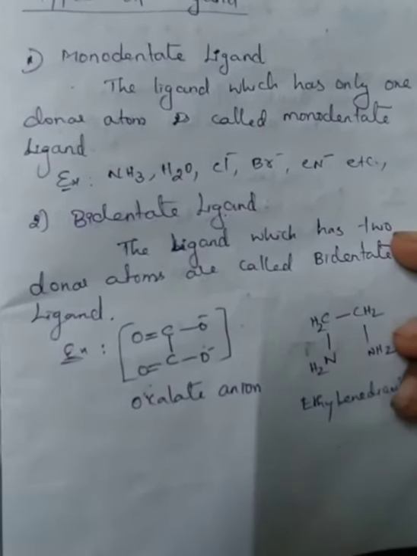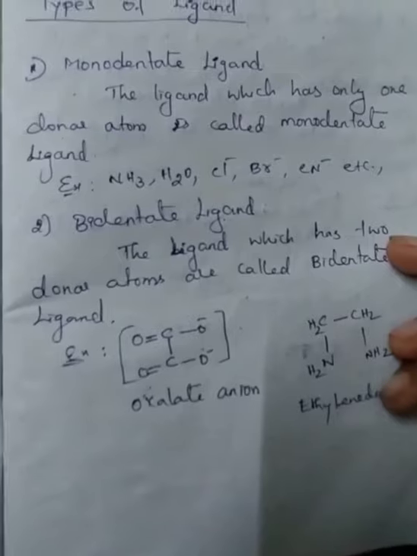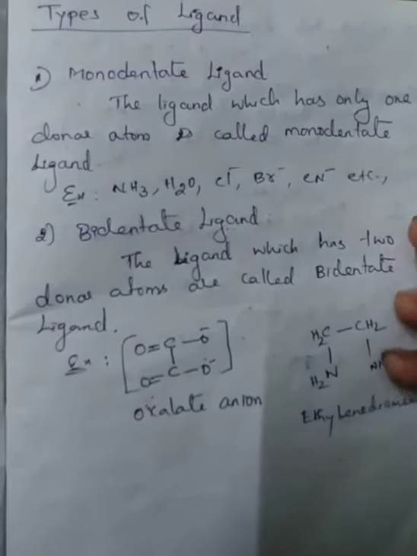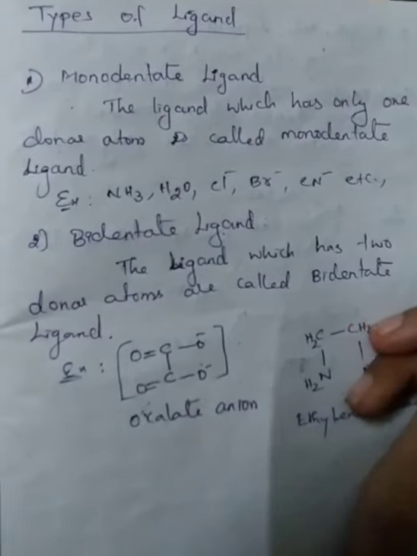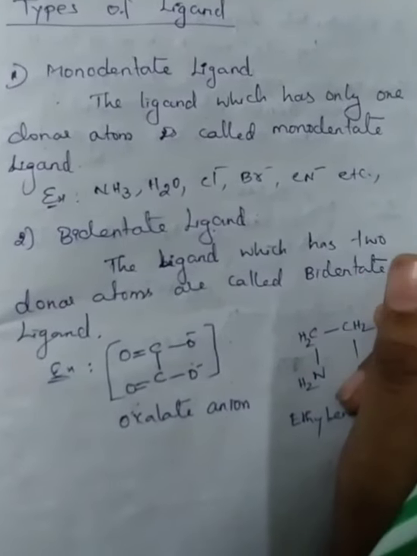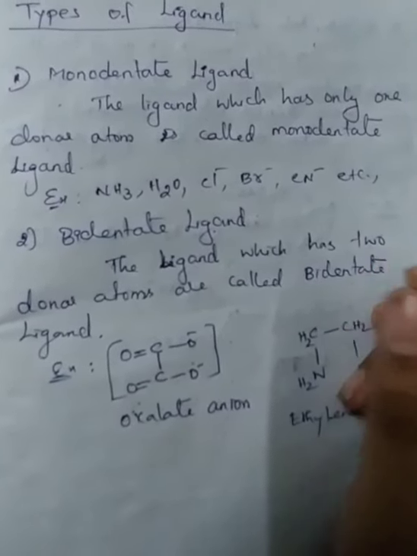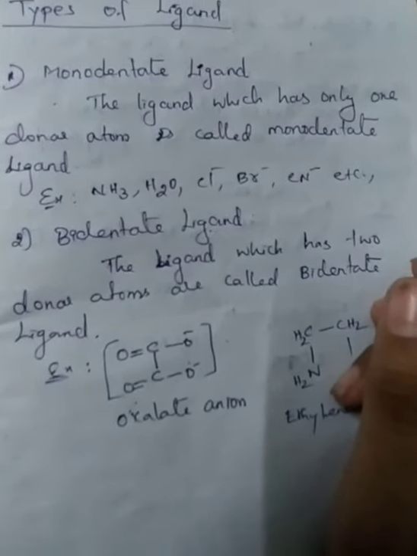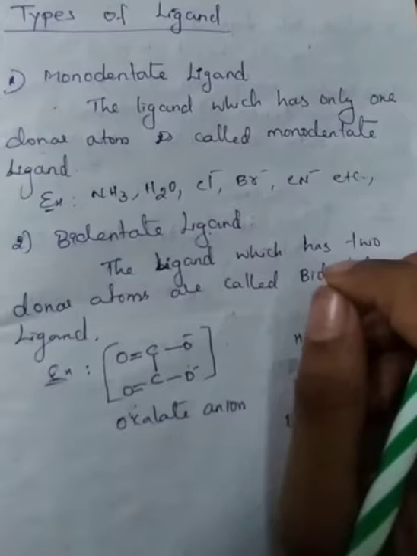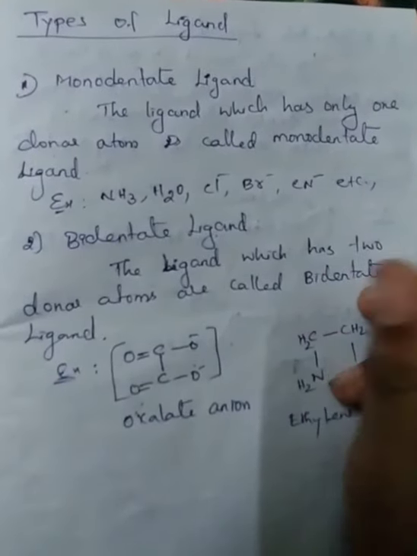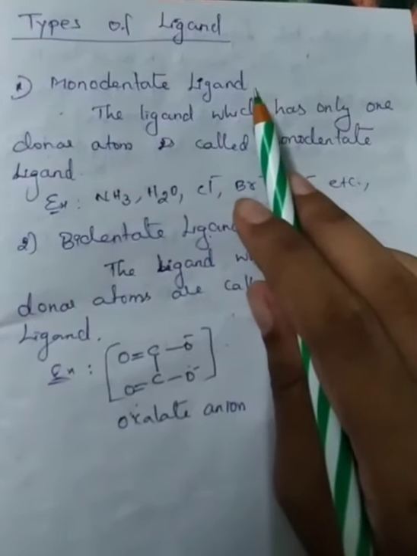Now we'll see the types of ligands. Ligands are classified depending upon the number of coordinating donor atoms present in their molecules. Based on this, ligands are classified into three types. First one is monodentate ligand.